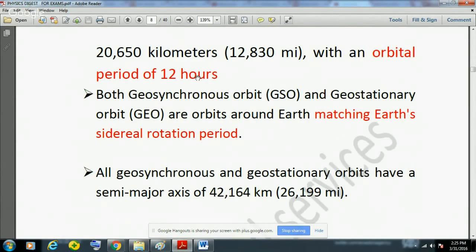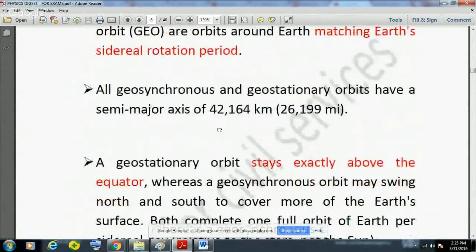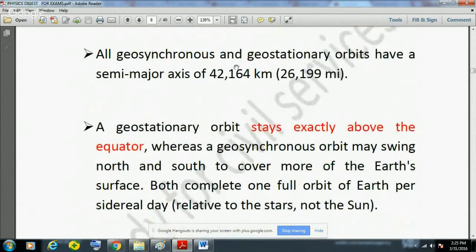But geosynchronous or geostationary orbits have an orbital period of 24 hours, that is one Earth day. Both geosynchronous and geostationary orbits are orbits around Earth matching Earth's sidereal rotation period, that is 1 day, approximately equal to 24 hours. And all geosynchronous and geostationary orbits have a semi-major axis of around 42,000 kilometers.